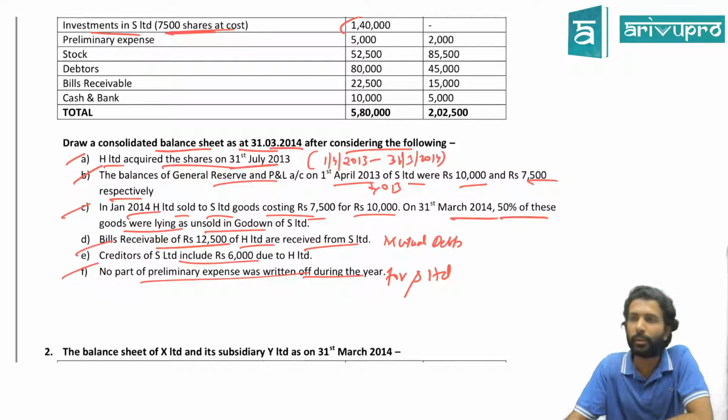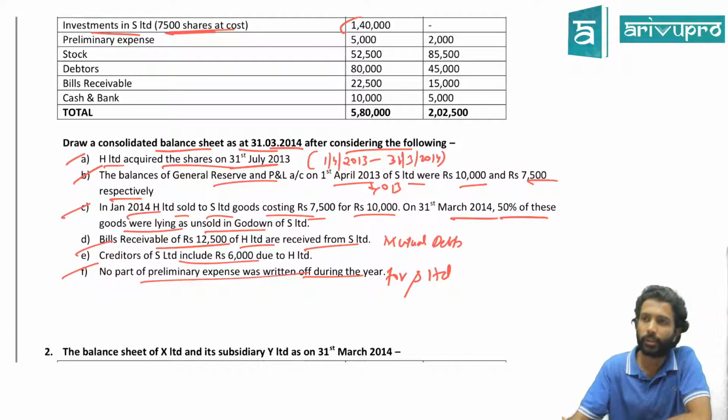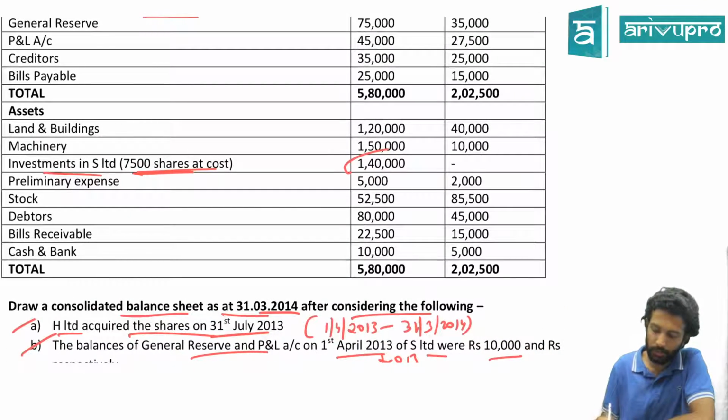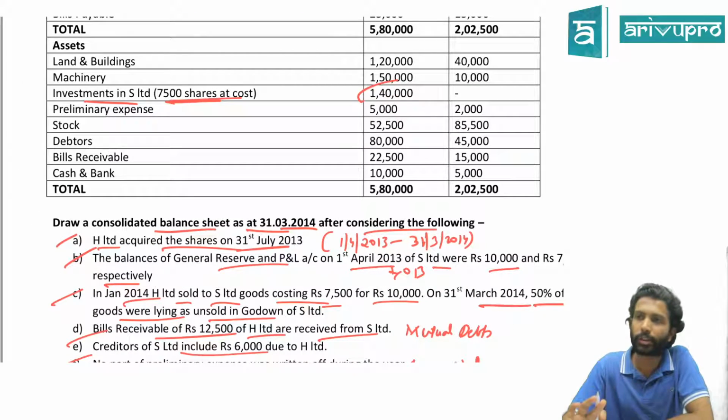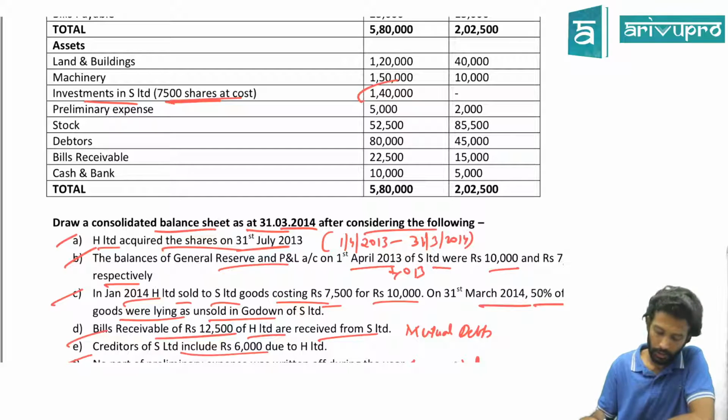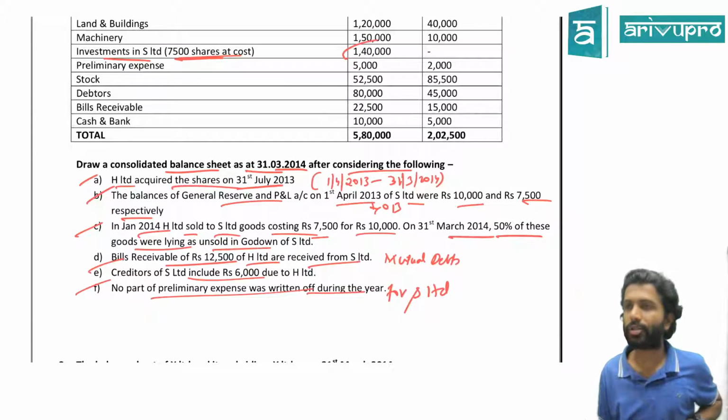S Limited. That means S Limited's P&L will be the same or it will reduce. Check the balance sheet. What is the preliminary expense for S Limited? That means the profit of S will reduce by 2,000 rupees because of this write off. Fair enough. Yes. From this data, consolidated balance sheet.